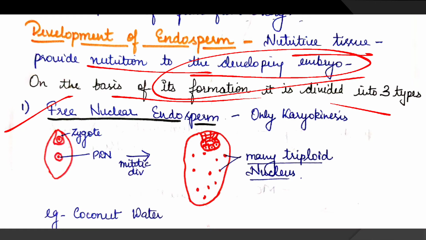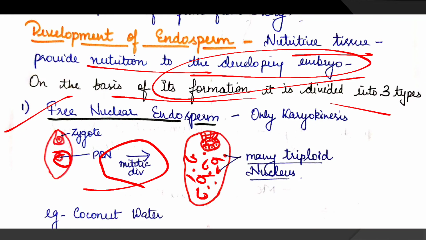In this, the primary endosperm nucleus divides mitotically to form many nuclei. Now these nuclei float in the cytoplasm. Now this cytoplasm is multinucleate because many nuclei are present inside.